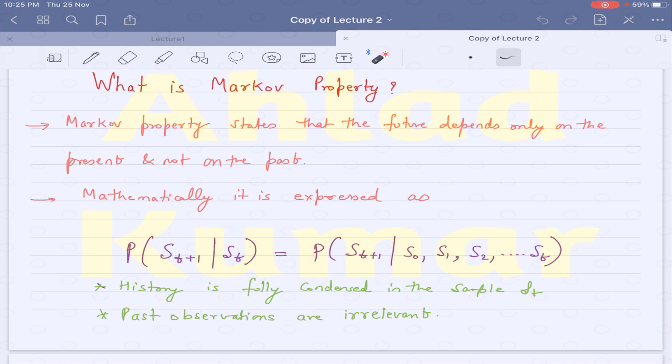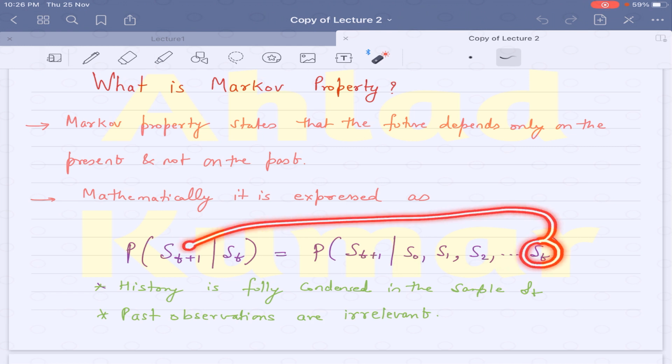So what it says is the probability of s_{t+1} given the present state s_t is equal to the probability of the futuristic state given all the past states up to s_t. So you can see here, up to s_t, all the information in the states of the agent is recorded, and s_{t+1} depends upon all this history. So what Markov says is that you do not need to remember all this history. What is important is the present state from where you are actually doing this transition to s_{t+1}.